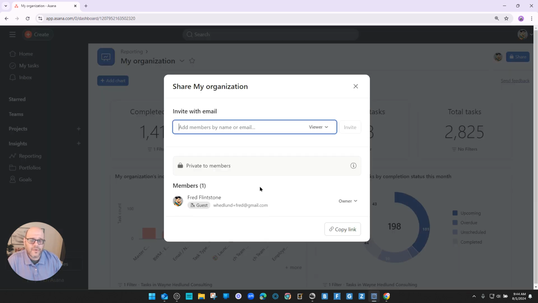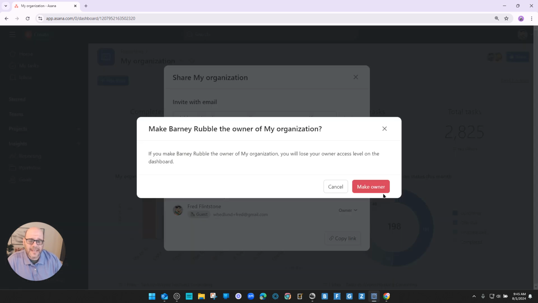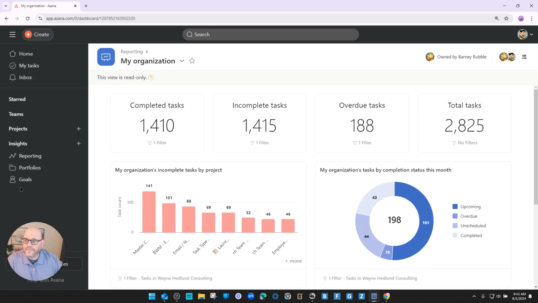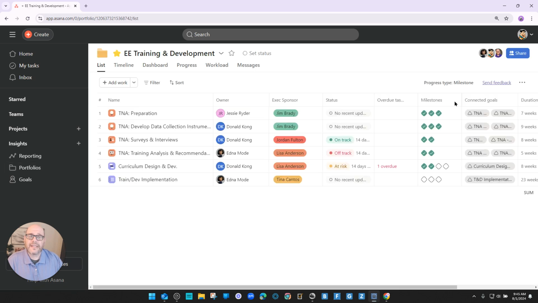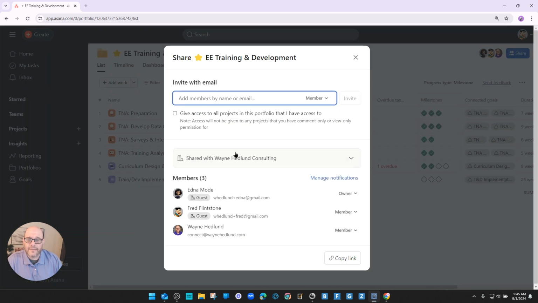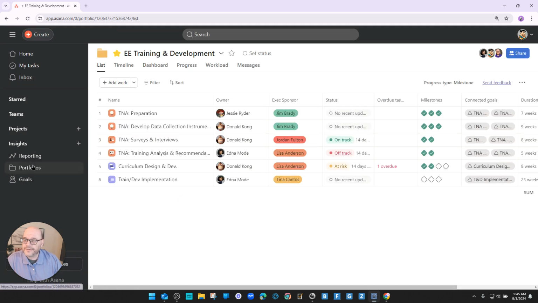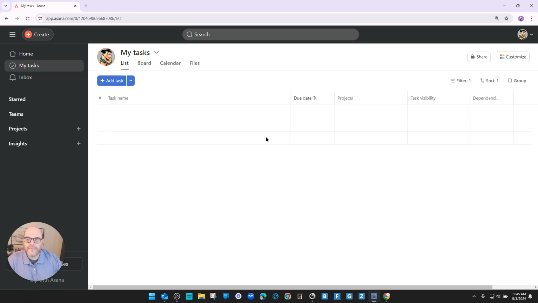Same thing with this one. Go ahead and change that one to Barney and invite him and set him as the owner, right? Same thing for goals and portfolios. If there's especially private portfolios in there that for one reason or another he has set up as private, you can come in here and of course set them as public, or you can change the owner to someone else. All right, I think I have taken care of what I needed to. I'm ready to remove Fred from my organization.